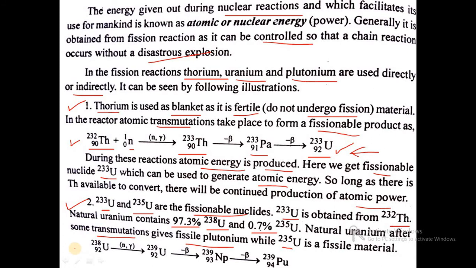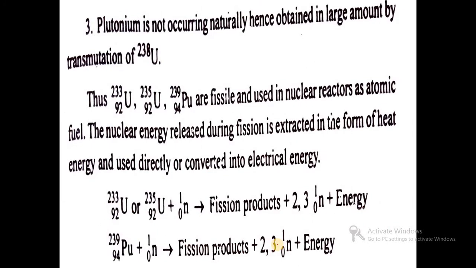Natural uranium, after some transmutations, gives fissile plutonium, while uranium 235 is a fissile material. So this fertile uranium 238, when bombarded with neutrons, gives uranium 239. With further emission of a beta particle we get neptunium 239, and with further emission of a beta particle we get plutonium 239, which is a fissile one. So here fertile is converted into fissile. Plutonium does not occur naturally, hence it is obtained in large amounts by transmutation of uranium 238.